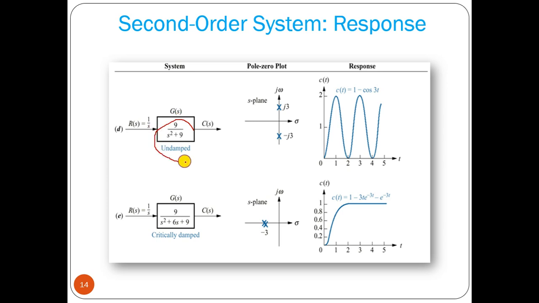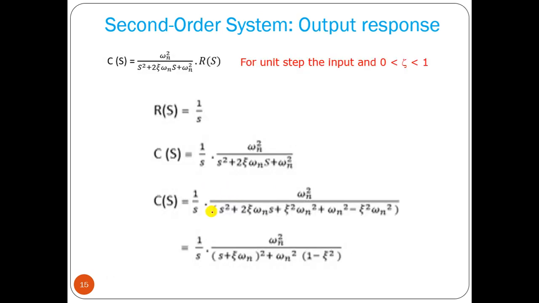Here you can see zeta equal to 0, right? That's why we have only omega n in the term. With zeta equal to 0, the zeta omega n term in s is not there. This term is not there because that is why it is undamped, zeta equal to 0. Okay. Now let us see how to find out the output response of a second order system.